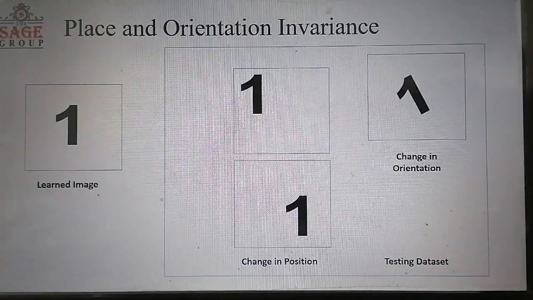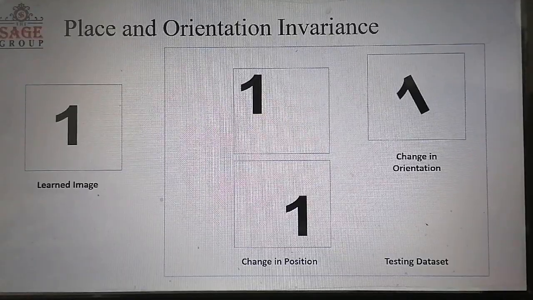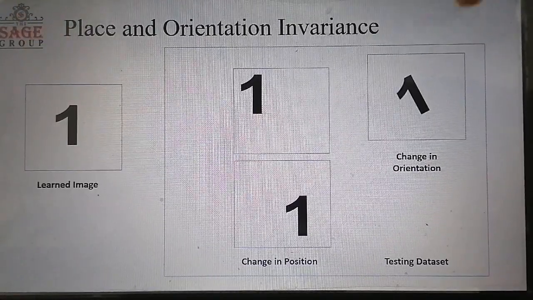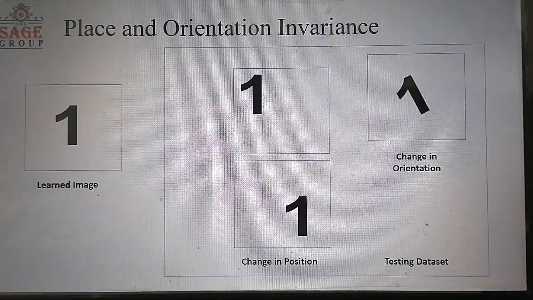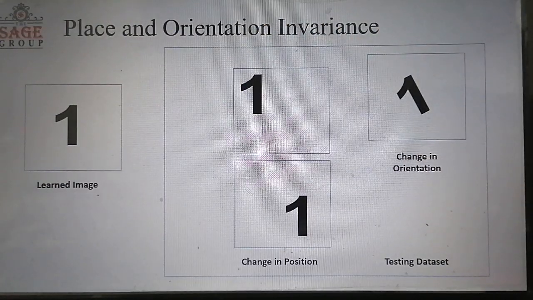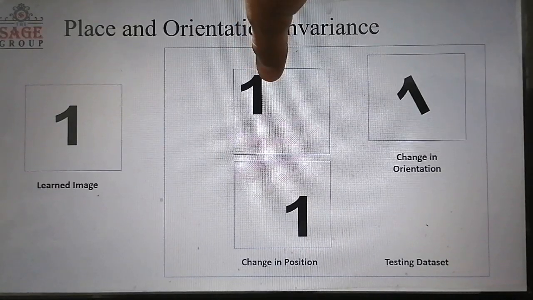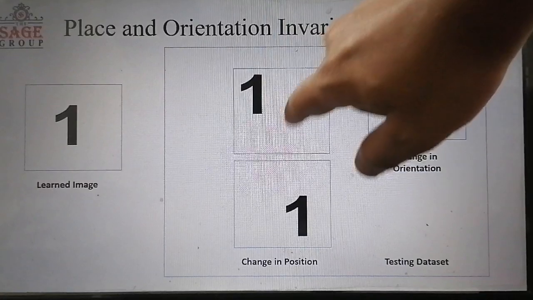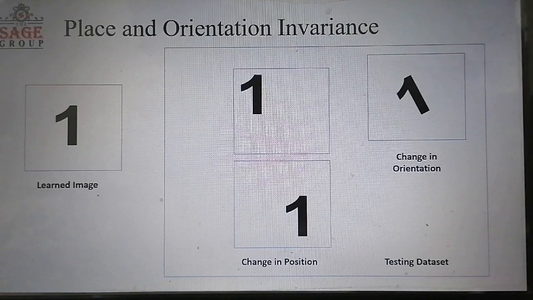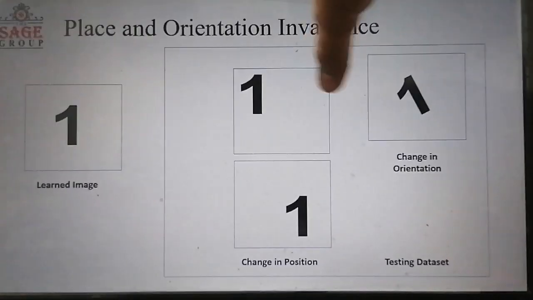So let's see what place and orientation variance is. As you can see here, this is the original image which the neural network has learned. And these are three different images in which the placement of the object is different, and the orientation is also different. In these two images the placement is different, and in this case the orientation is different. So whenever a neural network learns this image and we provide these images at the time of testing,